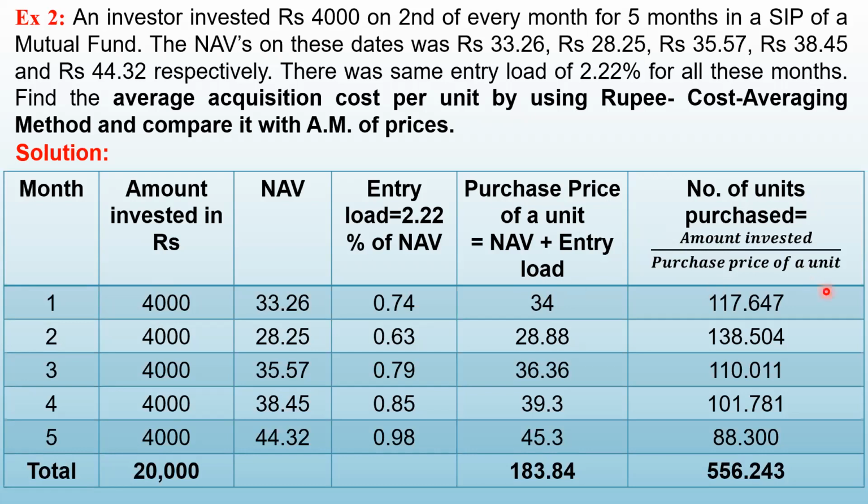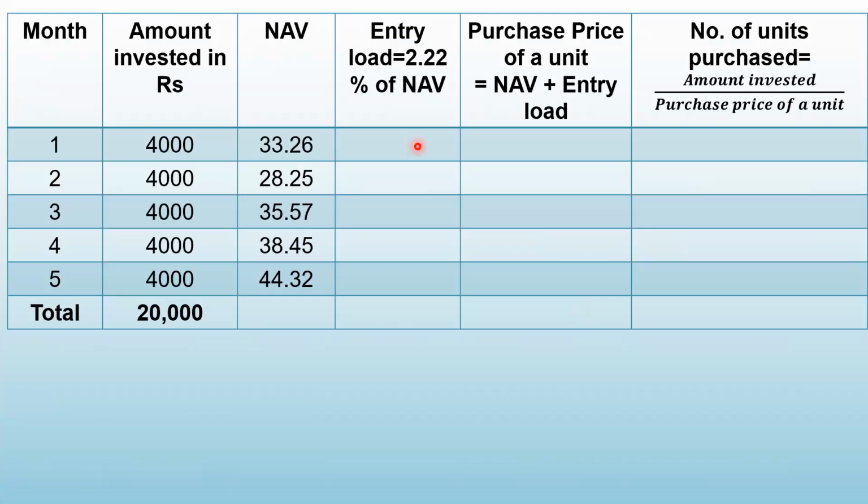So I have already calculated these values and put it in the table. But let us calculate them and see whether we are getting the same values. So I will calculate here in front of you. This much is given to you in the problem. In the question itself, that there are 5 months, amount invested is 4,000, and these are the NAVs. Let us see for the first month.